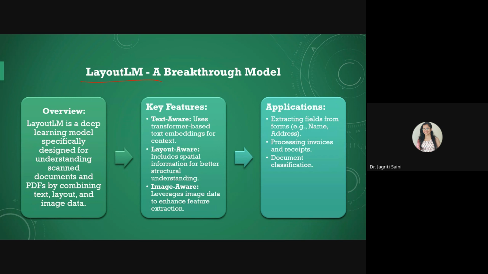LayoutLM is one of the most popular models for text extraction from images or documents. The reason behind its popularity is that it can handle a variety of documents easily, and it makes context aware decisions, because this transformer is already designed with context embeddings.